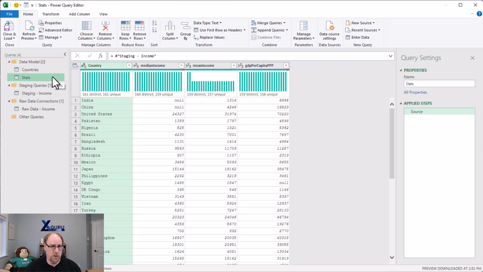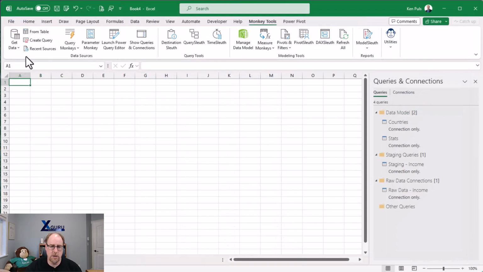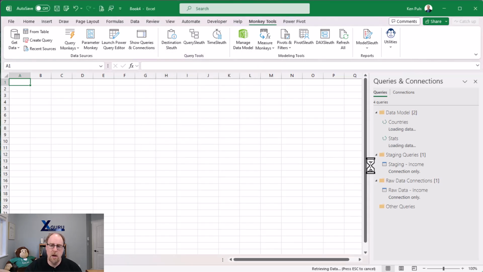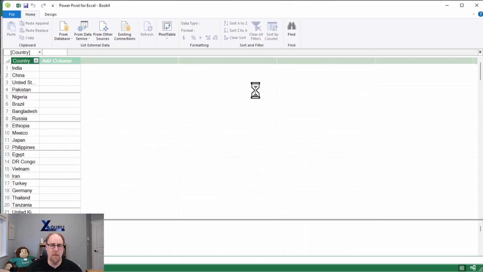We've created two in this one session. We get to choose one load destination for them. I'm going to go close and load two because I want both of these to load to the data model. So we're going to say OK and wait while it loads 161 rows for each of these tables. And there we go.